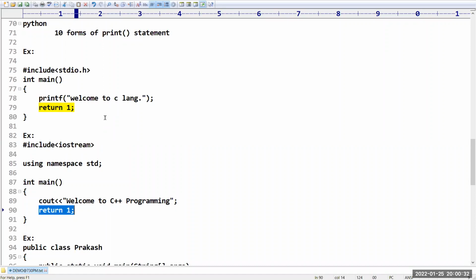Because do you know, in HackerRank, if you write something like integer square root, it is expecting the return type as integer. If you are not returning, then it will show an error message. That's why it is good programming practice. If the return type is mentioned, it is highly recommended to return the value.